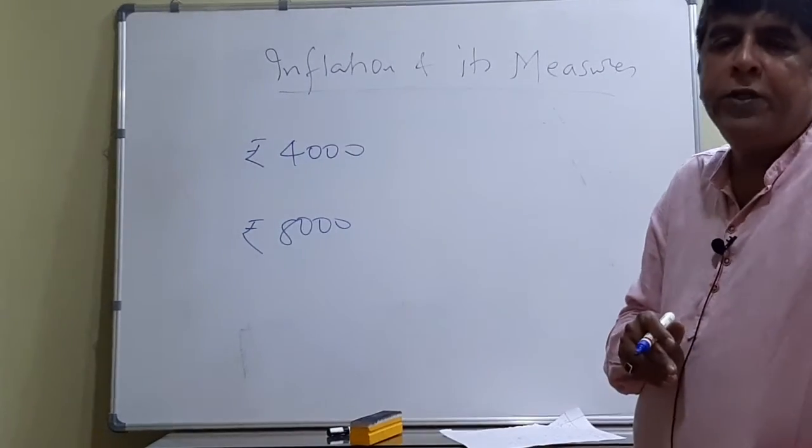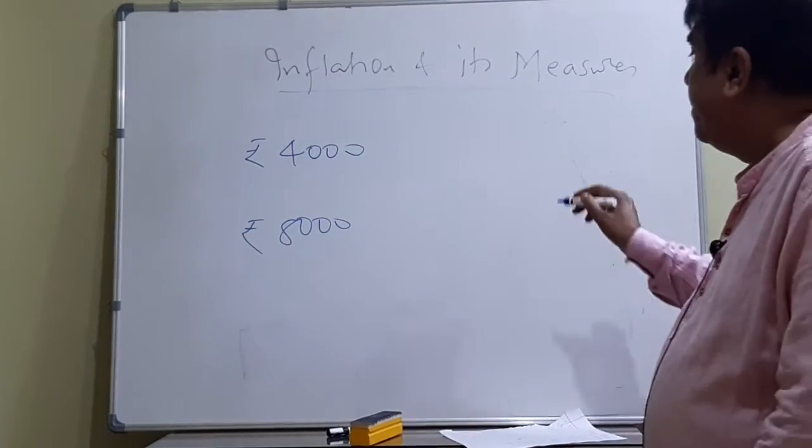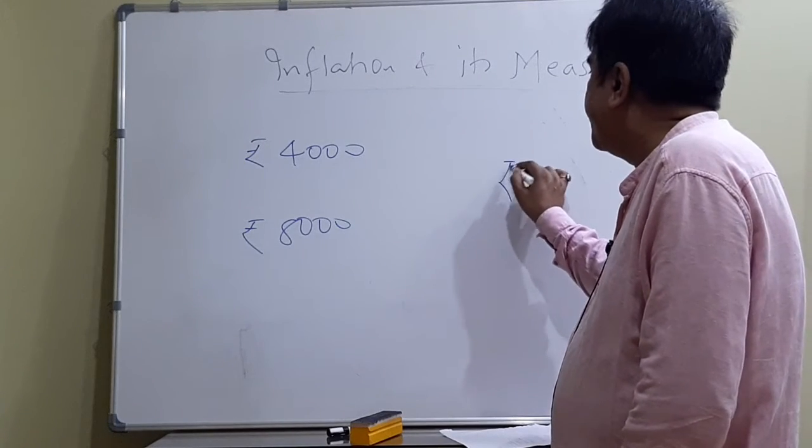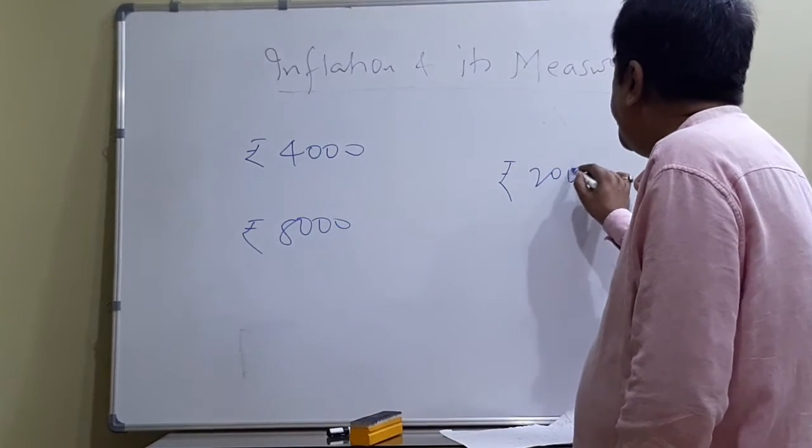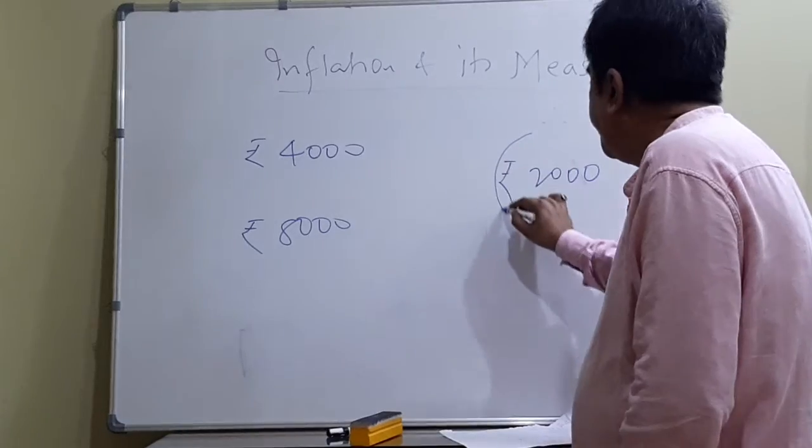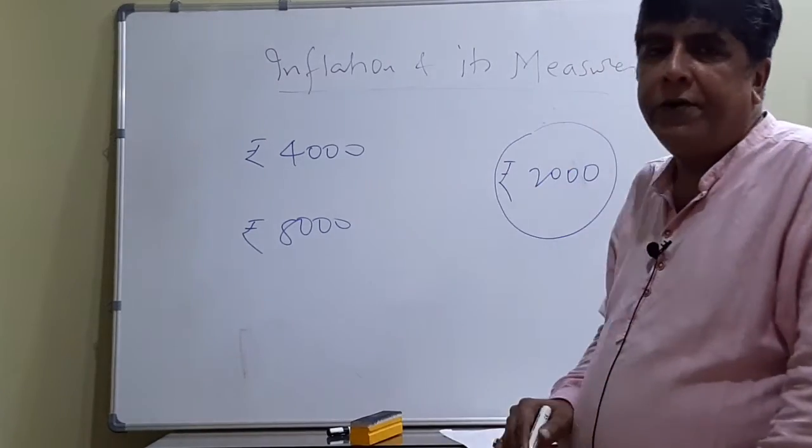Your monthly income is 4,000 and my monthly income is 8,000. Now both are spending on food items, and our expenditure on food items is the same. It means both are spending rupees 2,000 per month on food items.